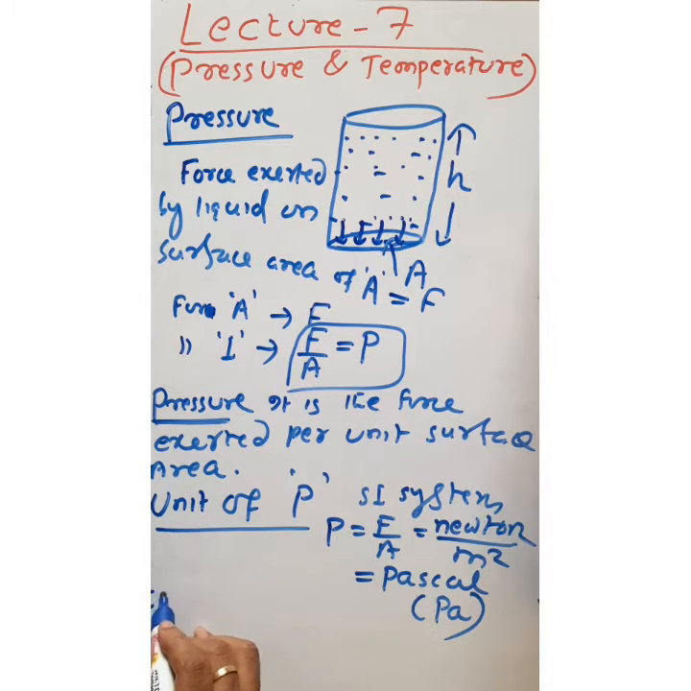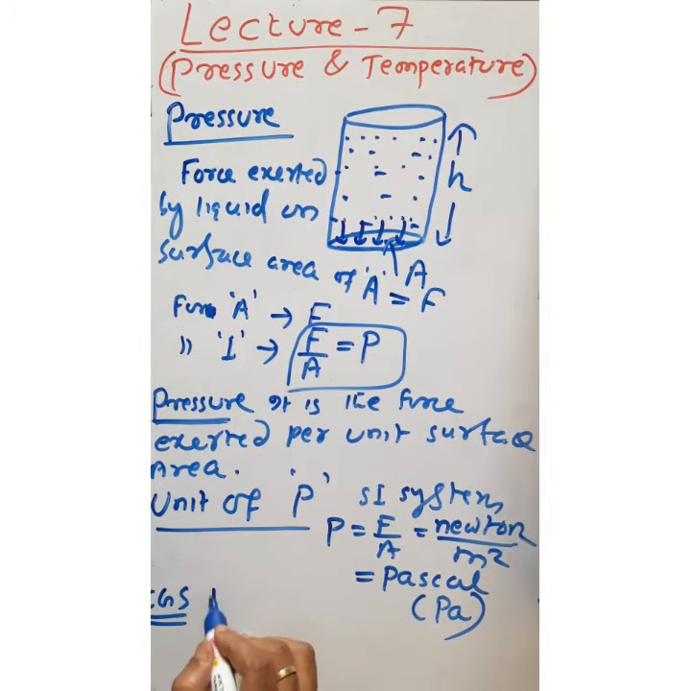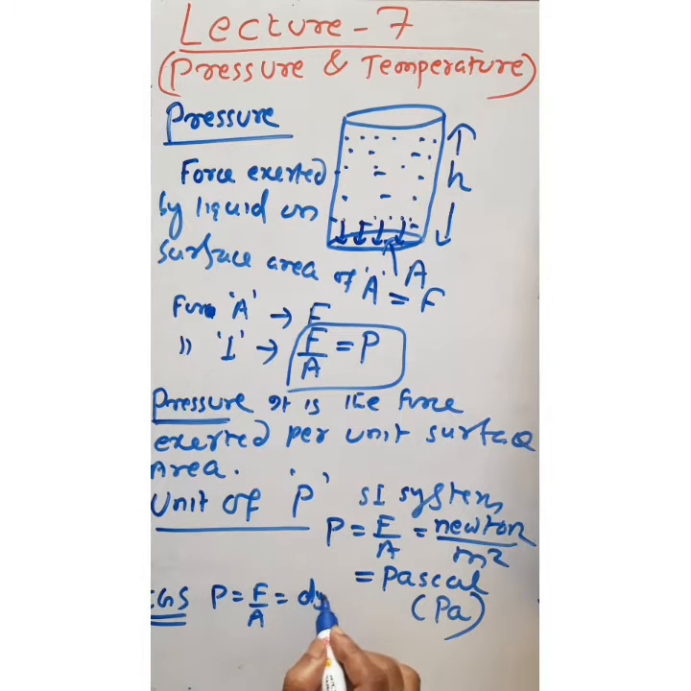If it is asked what is the unit of pressure in the CGS system, so now pressure is equal to force by area. In the CGS system, the unit of force is dyne and the unit of area is centimeter square. So this is the unit of pressure in the CGS system. Okay. So there is another unit, it is called bar.